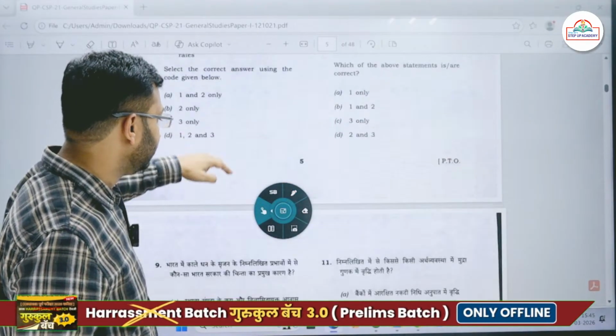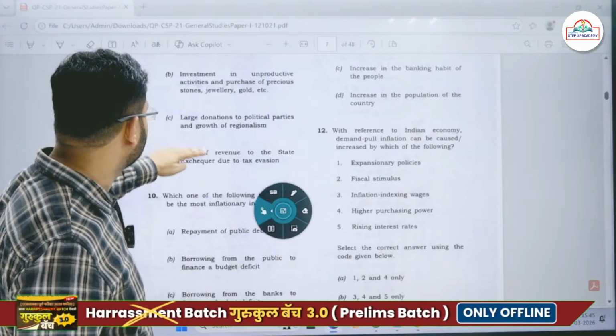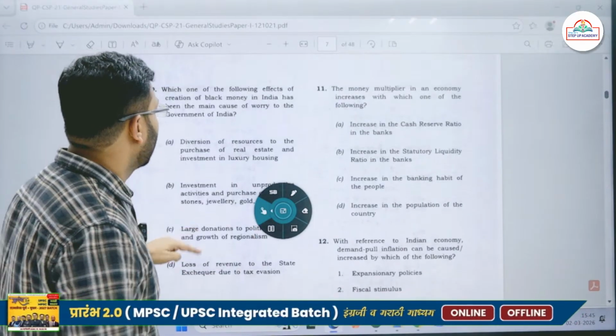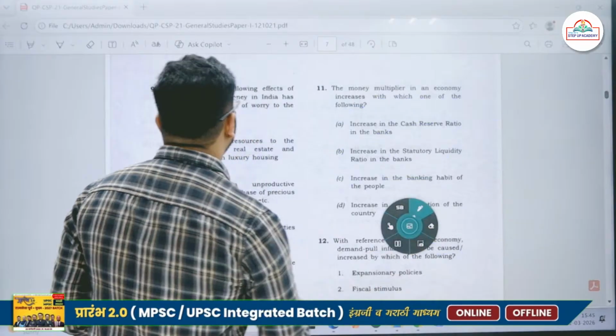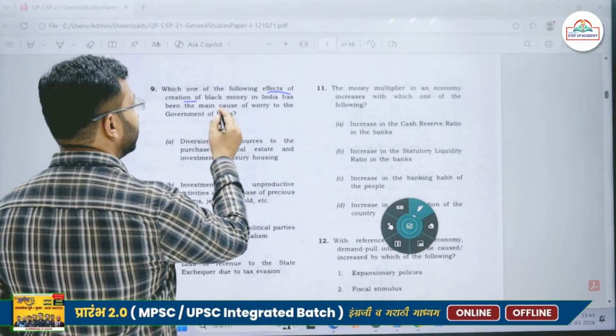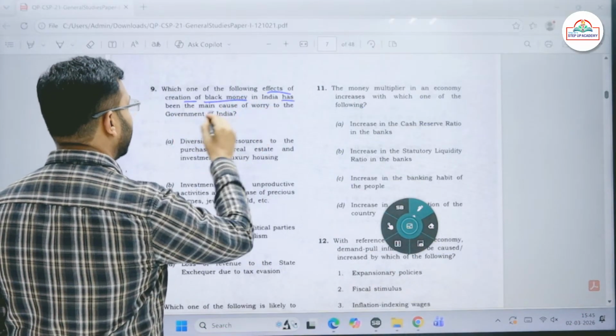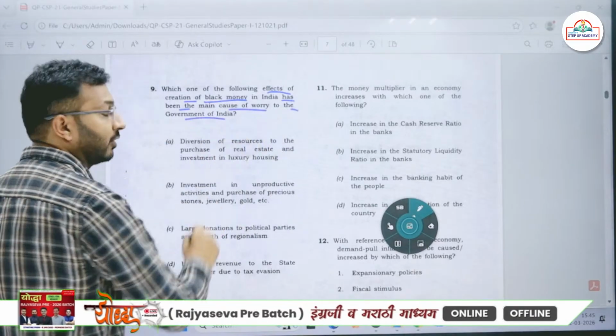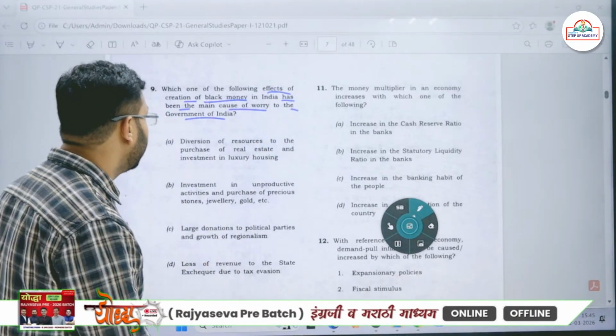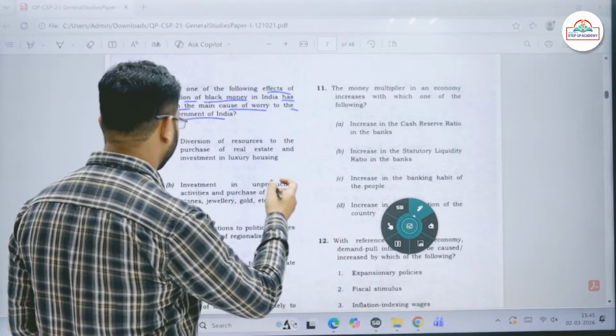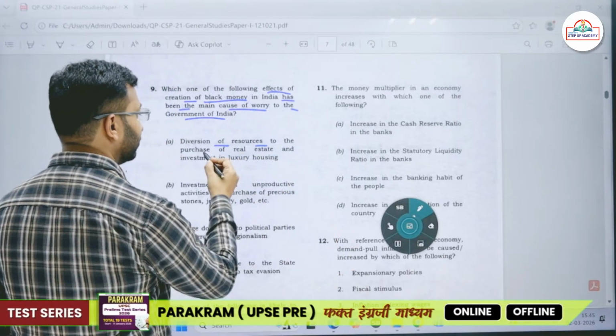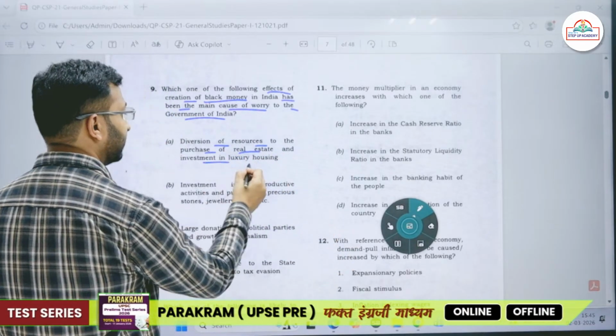Okay. Then next question. Okay, 9th question. Which one of the following effects of creation of black money in India has been the main cause of worry to the government of India? Okay, what problems are happening from black money generation? Diversion of resources to the purchase of real estate and investment in luxury housing.